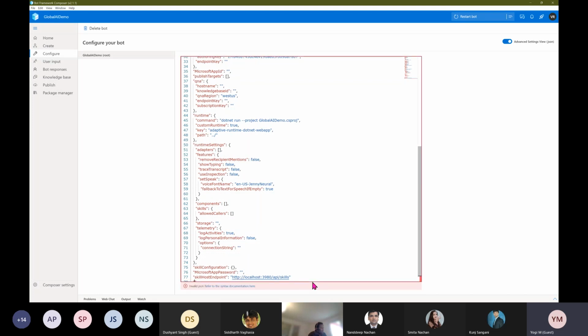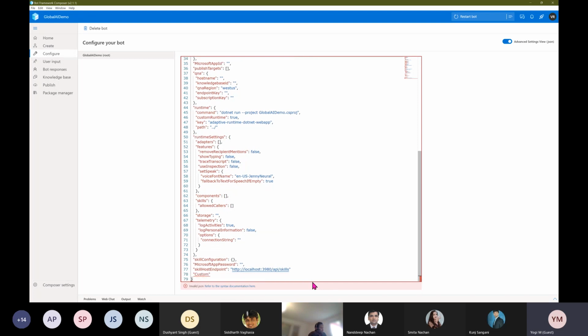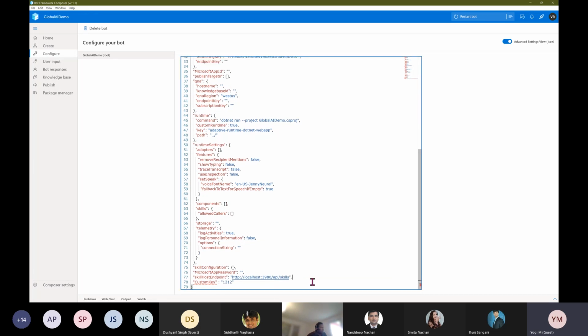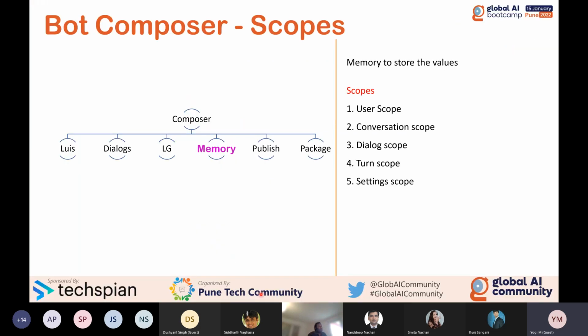Let's say, for example, custom key, and the value maybe something like this. If you want to read this value, you can use settings dot your key name, custom key. So you can get this value in the bot. Back to the slide.